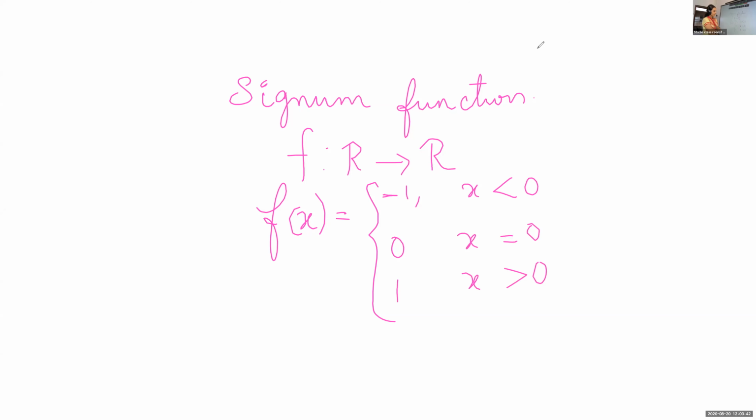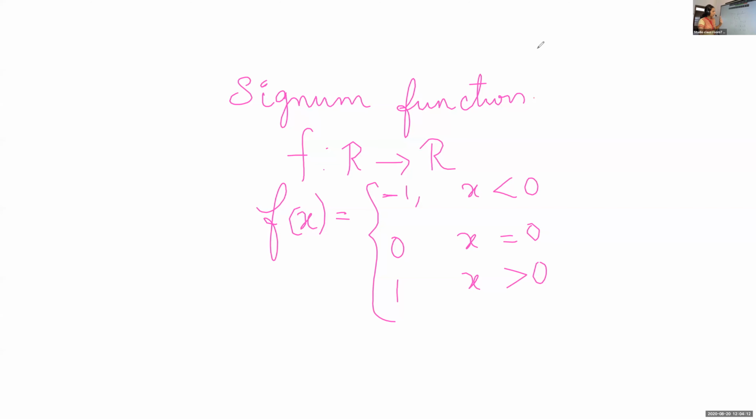Okay. What is given here? How is the function defined? f of x is minus 1 if x is less than 0. This function is used in signaling theory. For example, if there is no input at all, you take this as 0. Whenever high voltage is there, you take this value as 1. Low voltage, you take as minus 1. This application you will learn when you go for higher classes.